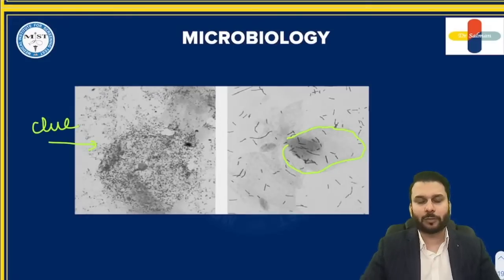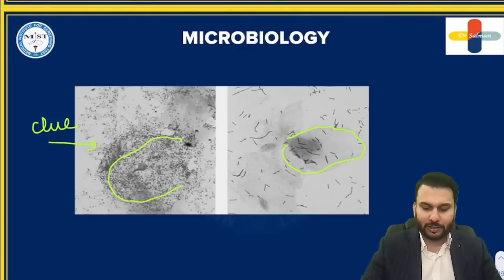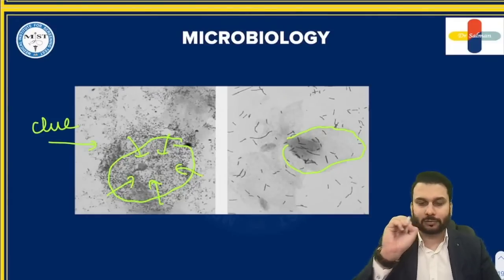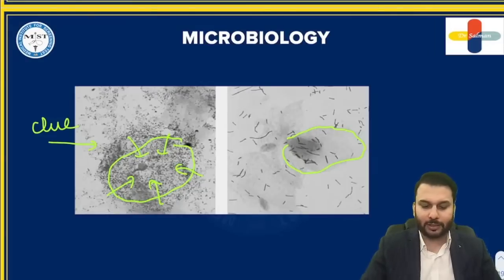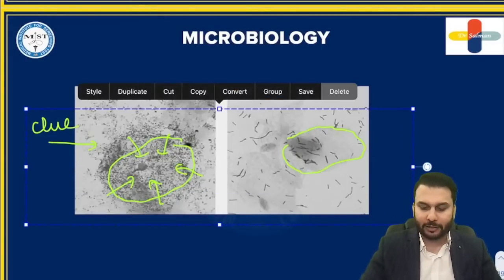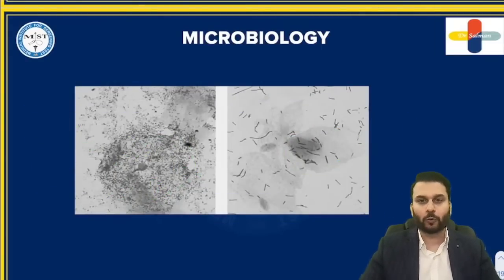So what is the clue cell basically? Apart from the regular cell, which is barely seen over here, there are so many bacteria flocking in that area. These bacteria are seen as the dots over here. Is that understood? That is known as a clue cell, as simple as that. A normal epithelial cell along with the presence of bacteria is just given a name, clue cell. That's all, guys. You might have learned metronidazole is a drug that is given in this scenario.